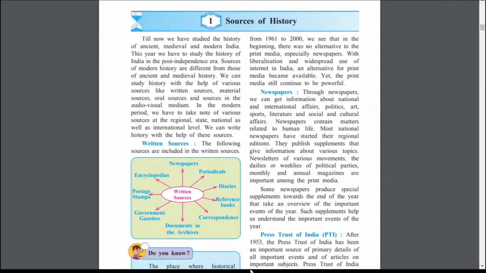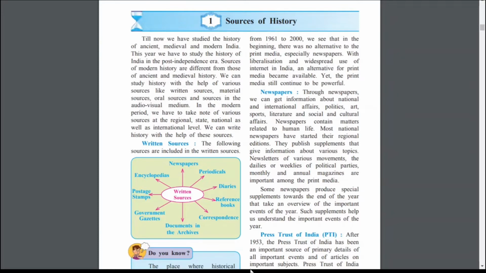So supplements are also published through which we are getting information about various topics. Dailies means a daily newspaper. Weeklies means the paper which is published in 1 week. Then it also gives us information about political parties.